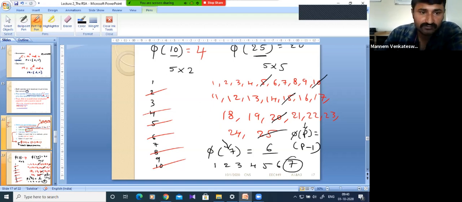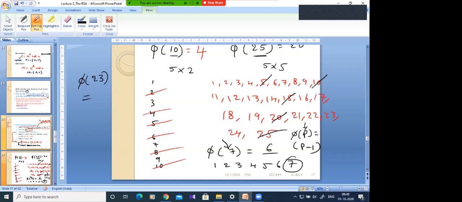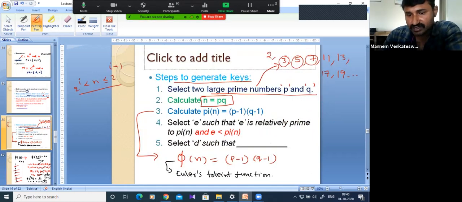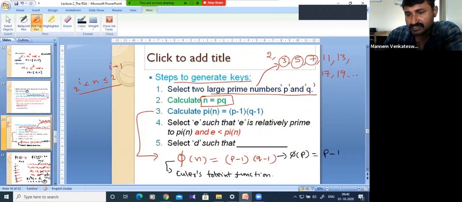But if I go for pi of 23, what value will you get directly? Yes, 22, directly. So here you should write: pi of p is equal to p minus 1 if p is a prime number.